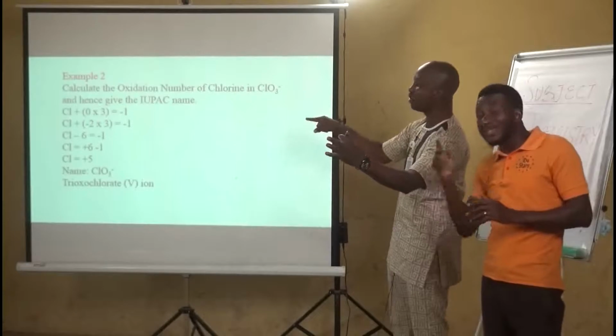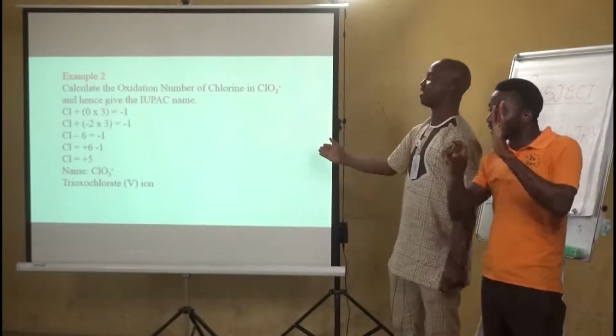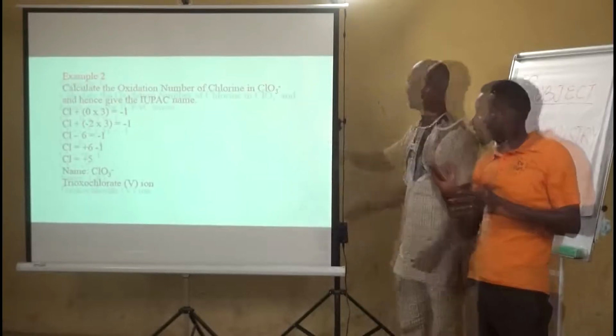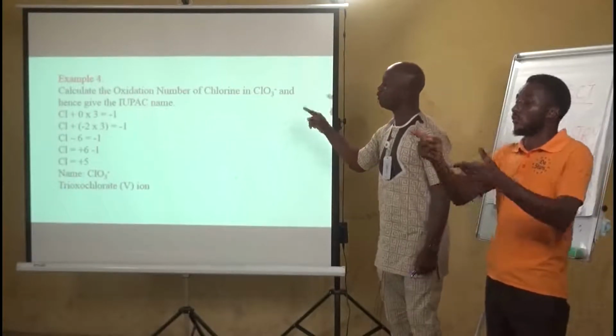But the sign there shows that one atom has been removed. That's why you have the minus sign. So I started from my right, which is trioxochlorate 5 ion. Now, I have more examples to give you, but I would like to go to the one that is very, very interesting.